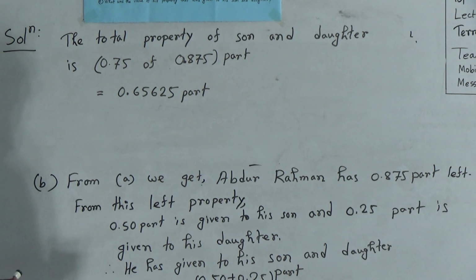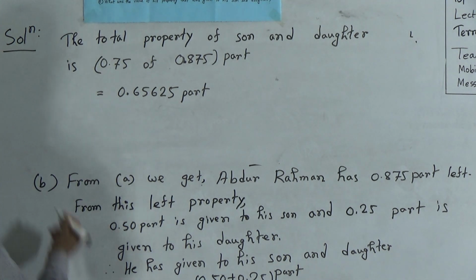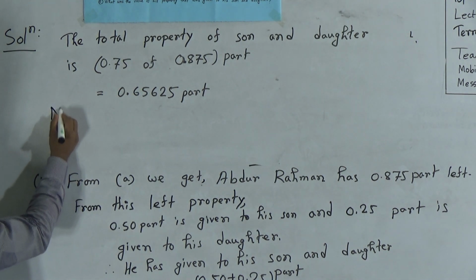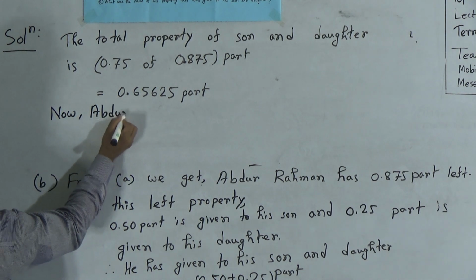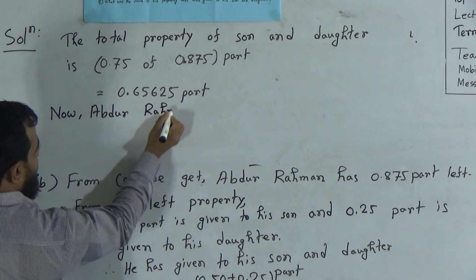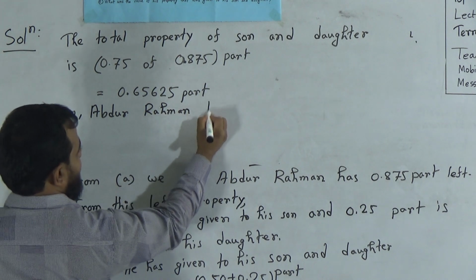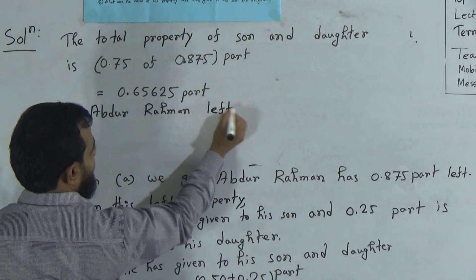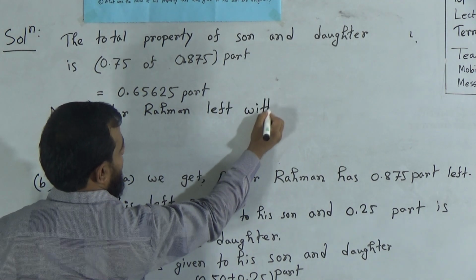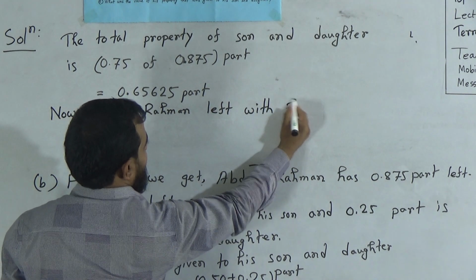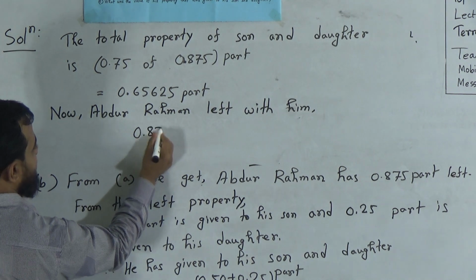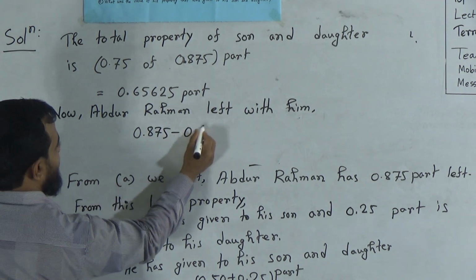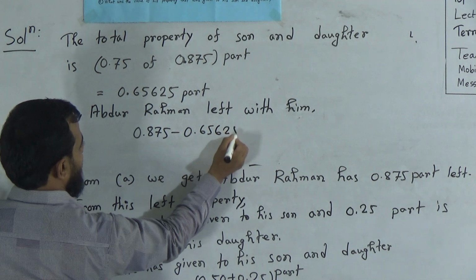Okay, from this, which part is left with Abdur Rahman now? What is left with him is nothing but 0.875 minus 0.65625.